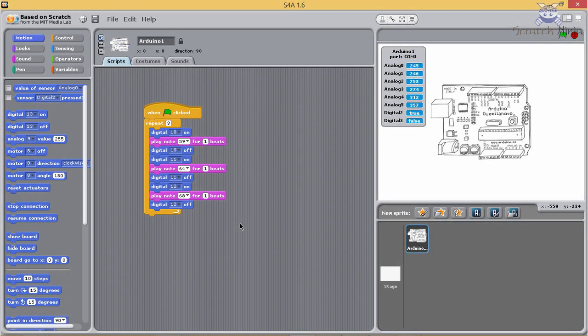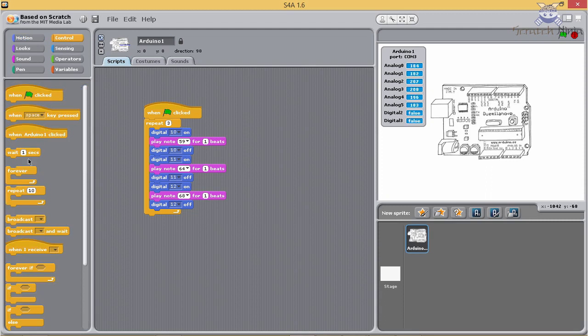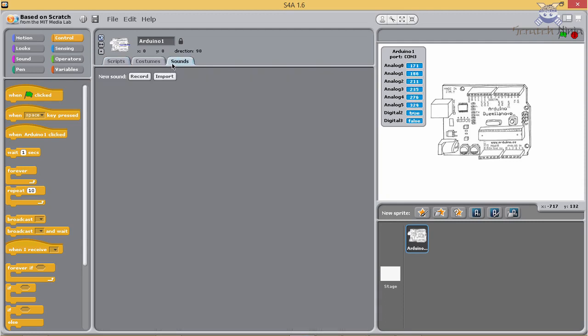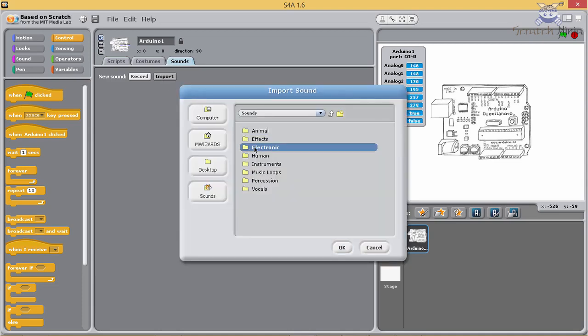Now we will make a code for 3 LED blinks simultaneously. Click on Control, select Forever Loop, connect it below Repeat Loop. Click on Sounds tab and click on Import button. Then double click on Electronic and select Computer Beeps 1.